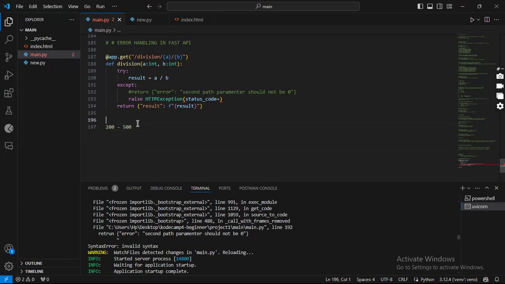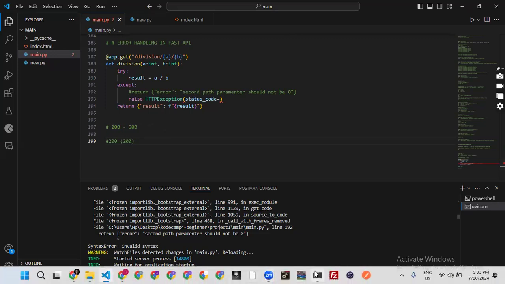And let me just break this down before we come back there. Within the range of 200 we have 200, which we've already seen here.